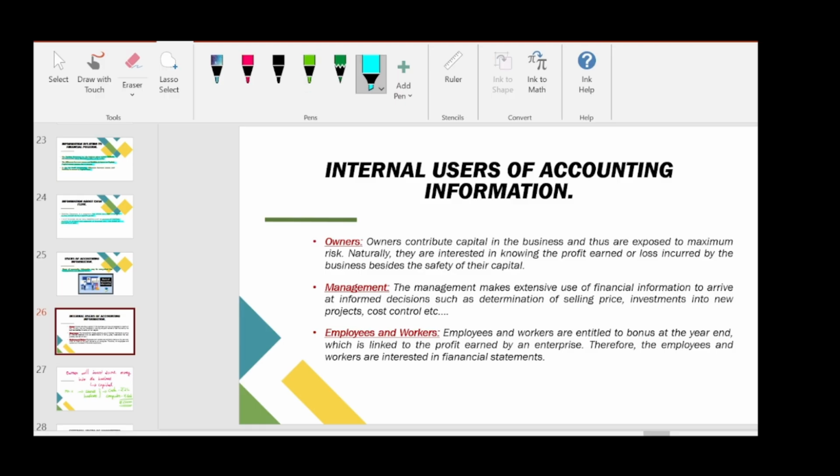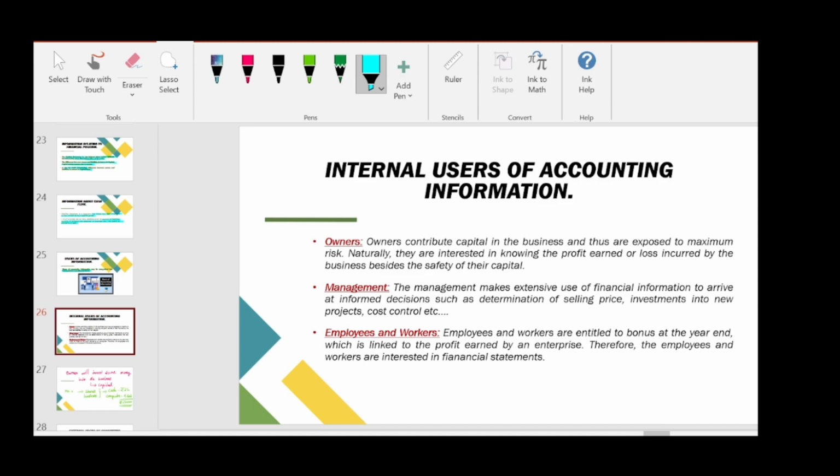Owners contribute capital in the business and thus are exposed to maximum risk. Whether the company goes well or not, the main affected person will be the owners, because they carry more risk.